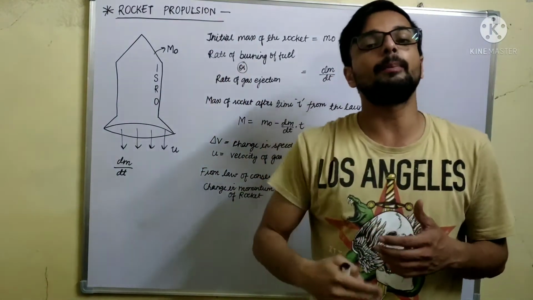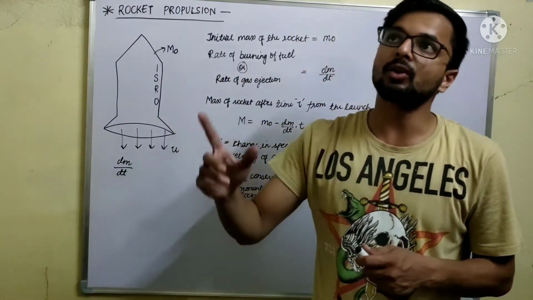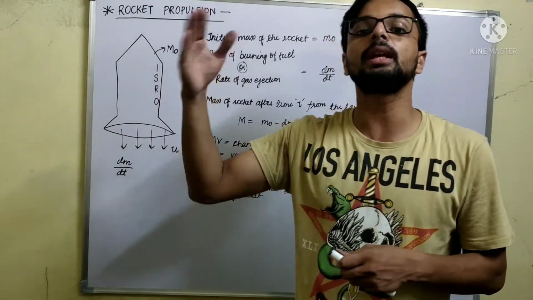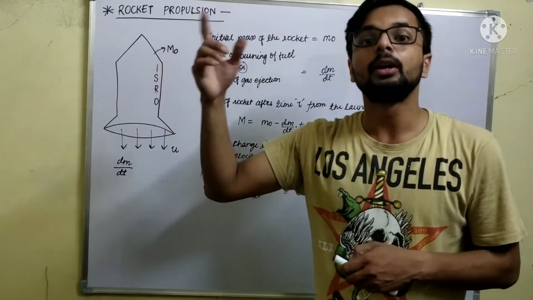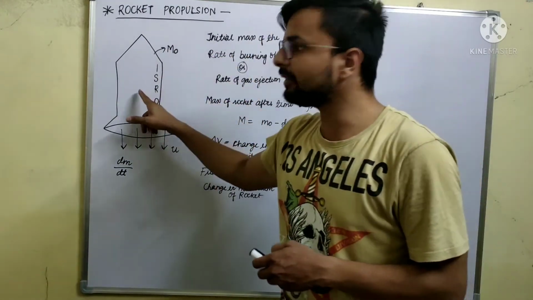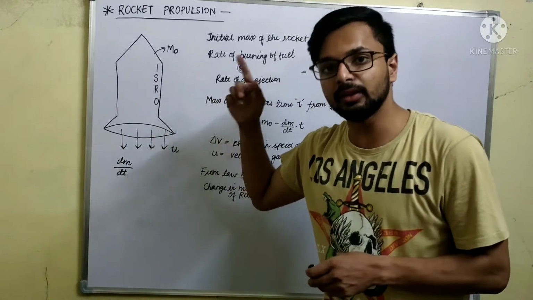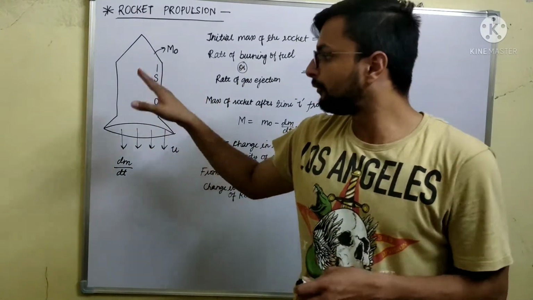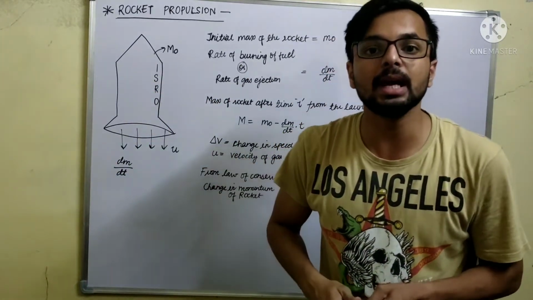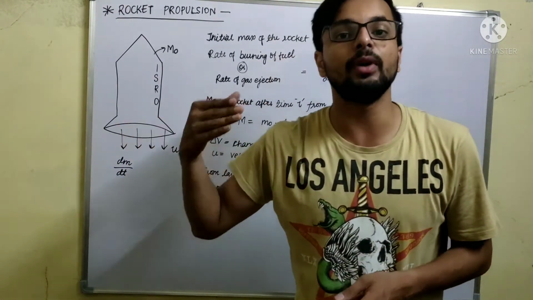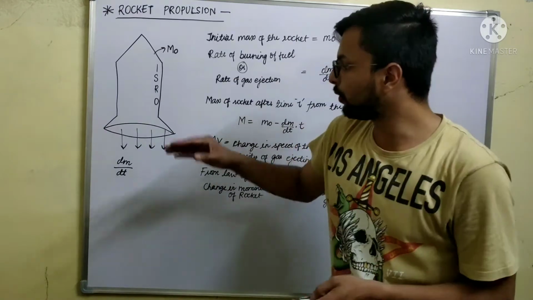That's why, with the passage of time, as the rocket moves upward, its acceleration keeps on increasing due to the decrease in mass of the rocket. And why is the mass of the rocket decreased? Because the fuel is burning at a very high rate to eject the gases at a very high pace.